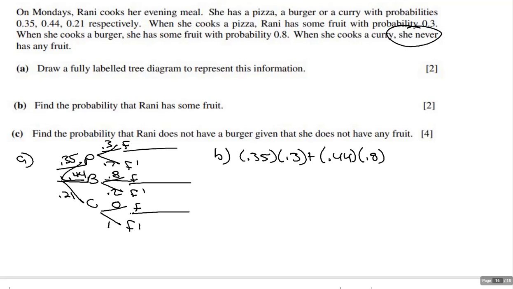And then here, you'll notice that even though I could get curry, I'm going to multiply it by 0. So you could leave that off if you wanted to. So basically all we've got to do is put these two together, and hopefully you got 0.457. All right, now C: find the probability that Randy does not have a burger given that she does not have any fruit. Pause it and start back up again after you figure it out.